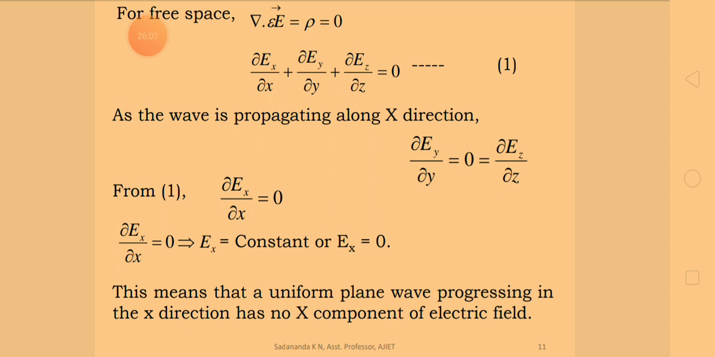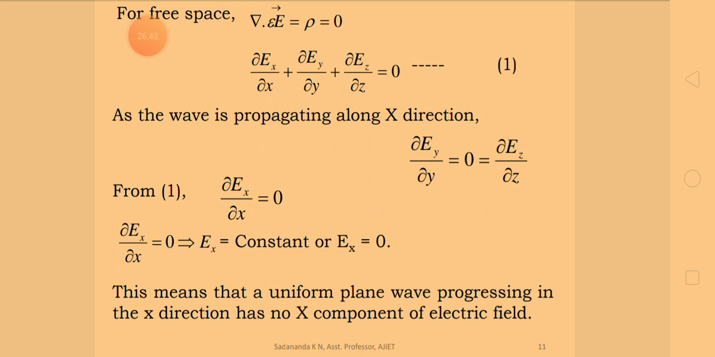So for a plane wave, Ex cannot be a constant as it is periodic. When it is propagating in a particular direction, the wave propagation is in a periodic manner. Therefore, for any plane wave, the x component of the electric vector is not a constant as it is a periodic one. Therefore, Ex is equal to 0.